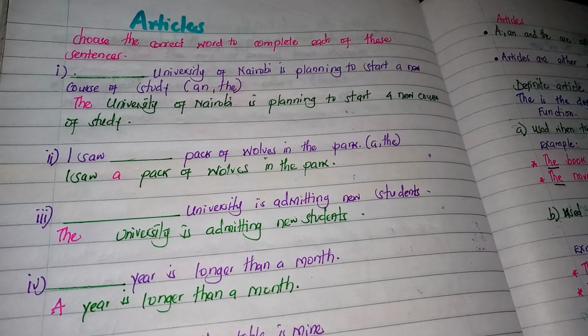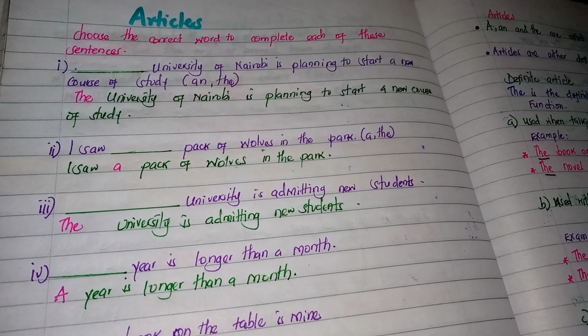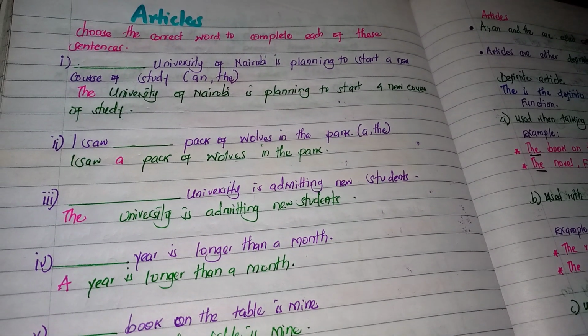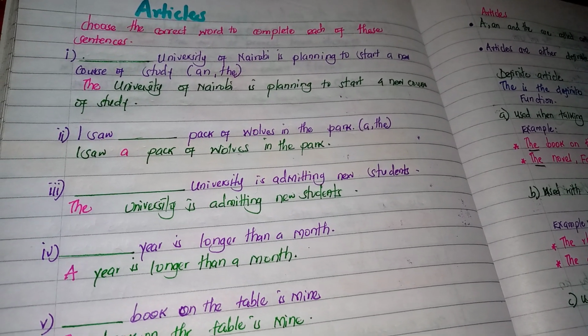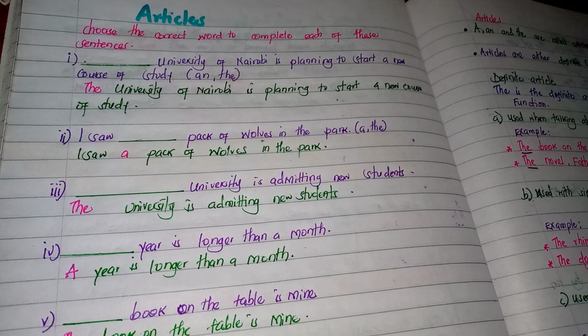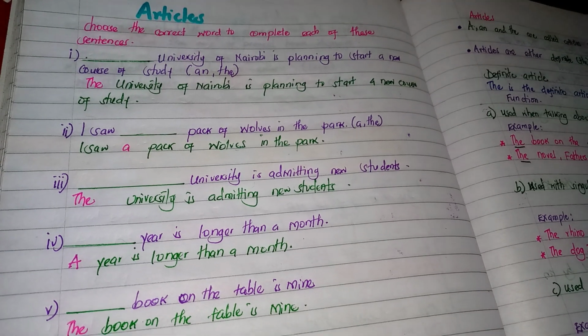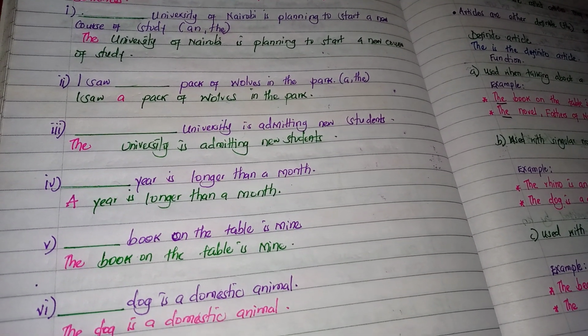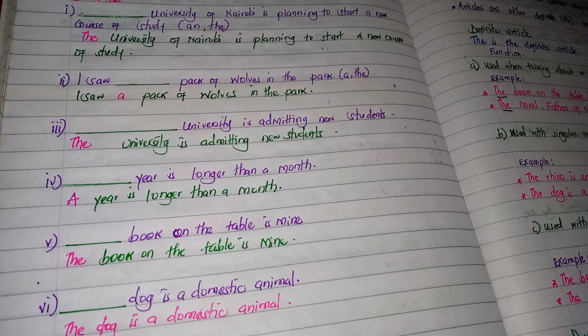Two, I saw dash pack of wolves in the park. Use either a or the. I saw a pack of wolves in the park. Three, dash University is admitting new students. The university is admitting new students. Four, dash year is longer than a month. A year is longer than a month.